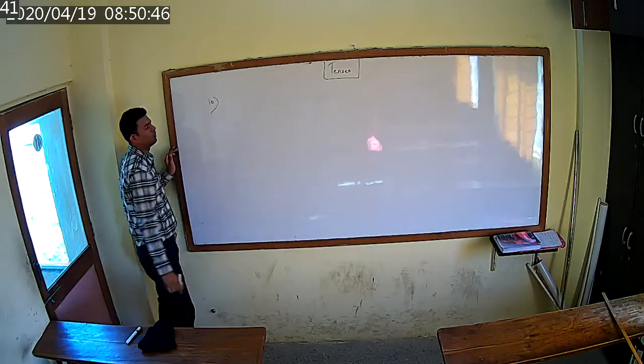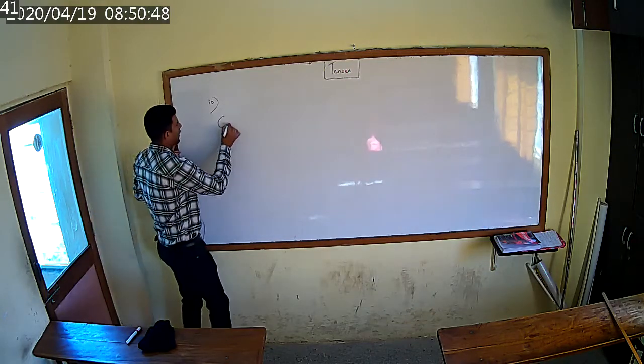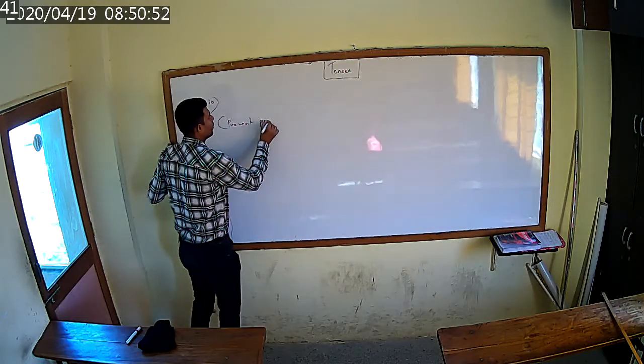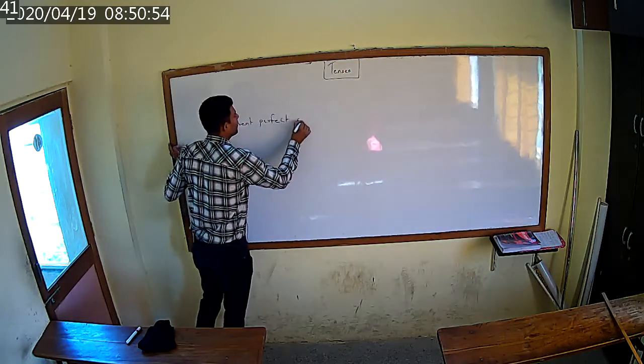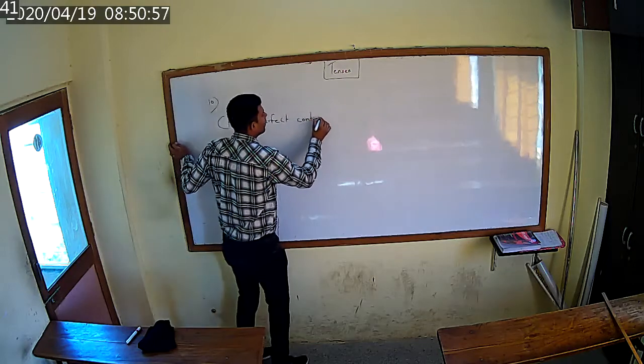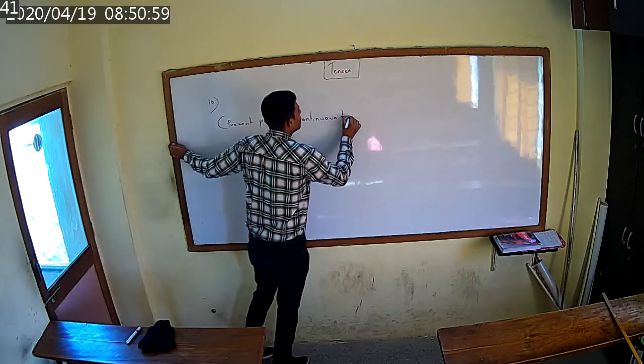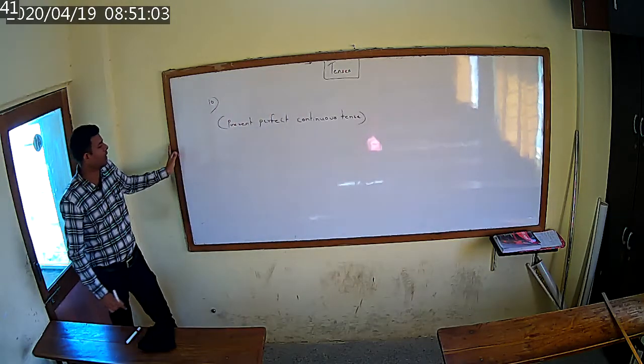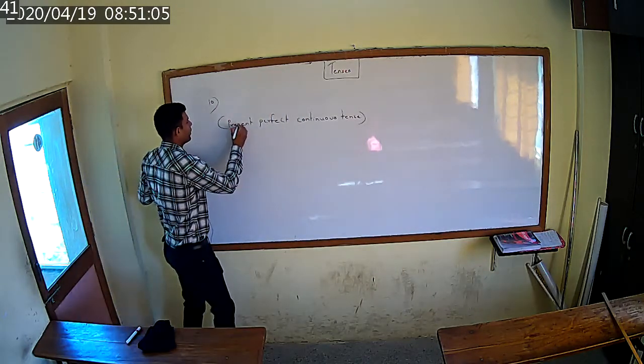Tenth one. Now the name of the tense will be present perfect continuous tense. This is the name of the tense, present perfect continuous tense. Okay.